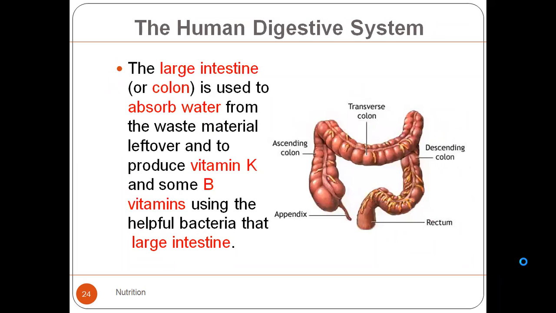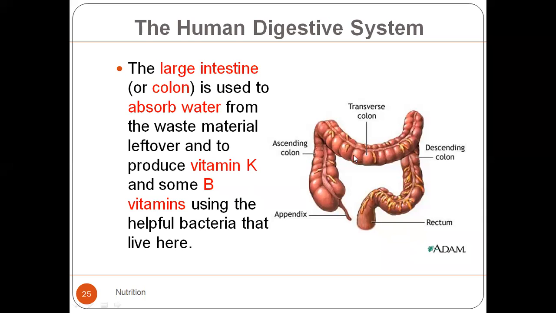Now, inside the large intestine, no digestion is going to take place. Absorption of water. Now, this is the ascending colon, this is the transverse colon, this is the descending colon, this is the rectum, the appendix, okay, and this is the cecum where cellulose digesting bacteria live, and inside it absorption of water takes place. If inflammation of the large intestine takes place, what happens? The stomach gets upset, then diarrhea happens, because the main function of the large intestine is to absorb water.